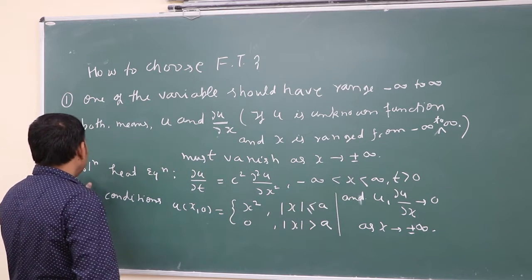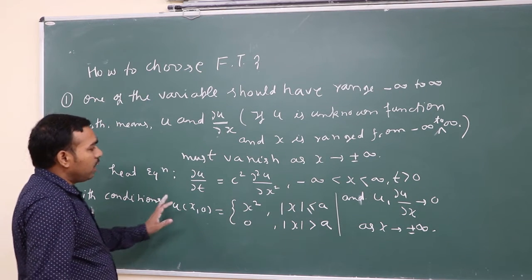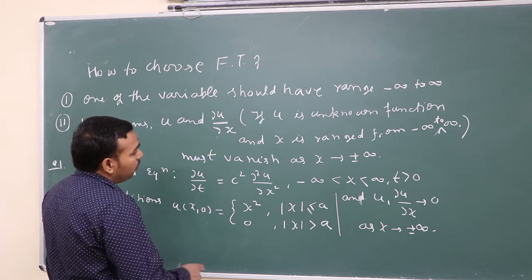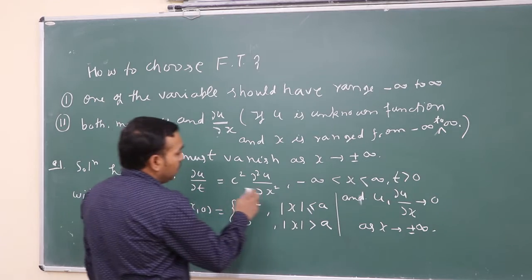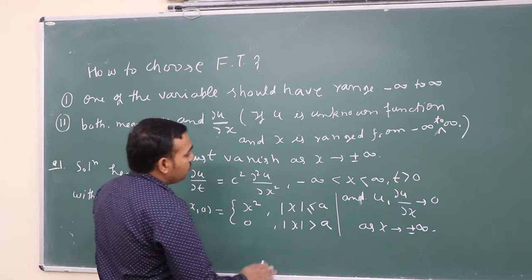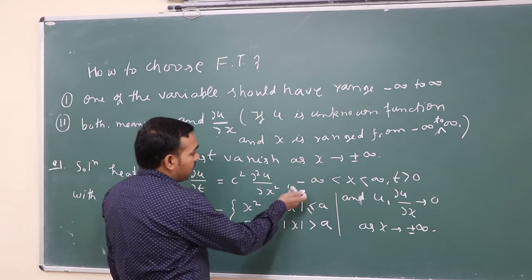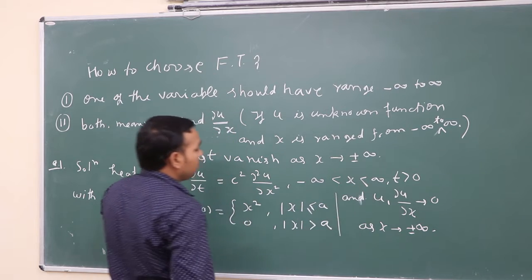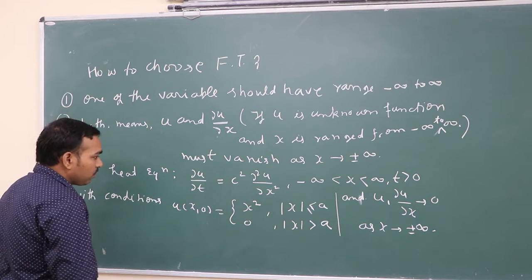So this is the problem and we want to find the solution with the help of Fourier transform. You can see the first condition is that one of the variables should range from minus infinity to plus infinity. Here x lies between minus infinity and plus infinity, so the first condition is satisfied.